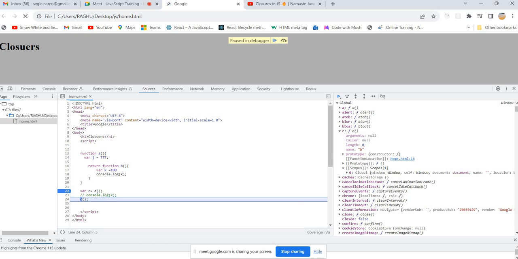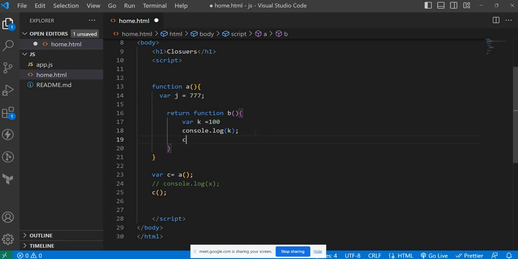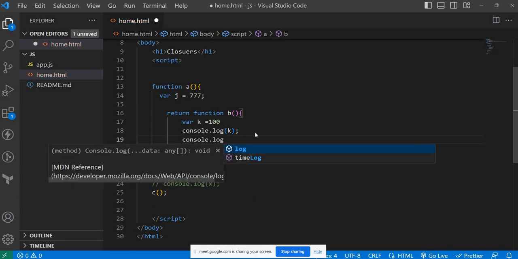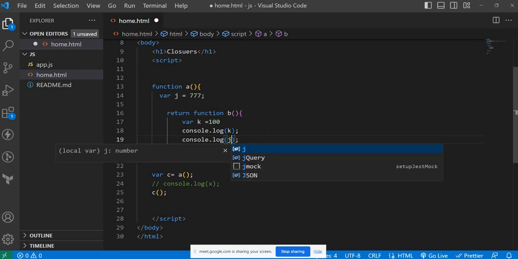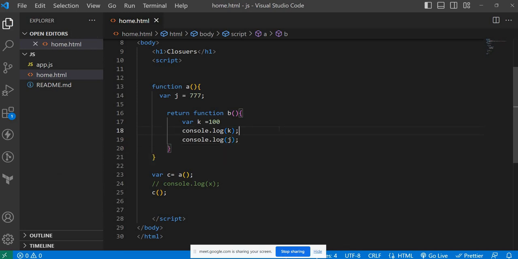But observe carefully now, again, if I try to access it. Most of the time we think parents are not giving us anything, that maybe I didn't get better parents. Some foolish people think like that. But always observe carefully: this is the child, this is the parent. Whenever the parent realizes that this child needs the parent's help, they will always come in a different form. That is called a closure.